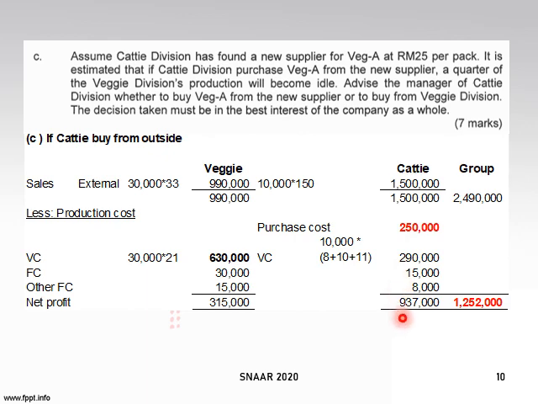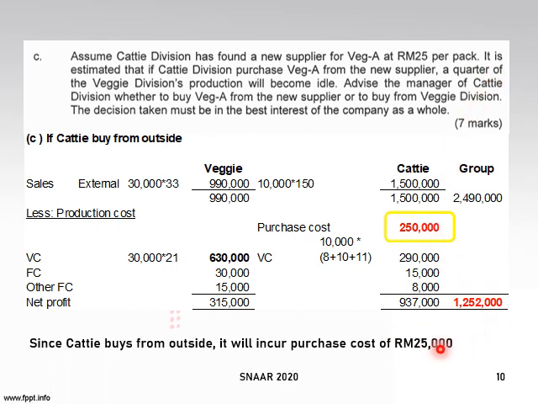You will get 937. If you look at the group profitability here, you will notice that it will be a bit lower from the previous one. $1,252 compared to the previous one, which is $1,292, right?